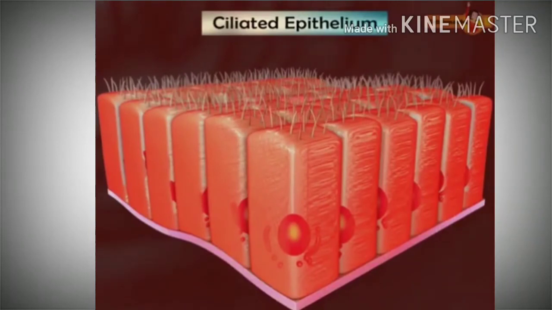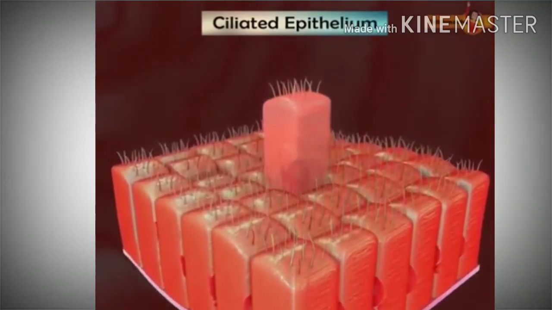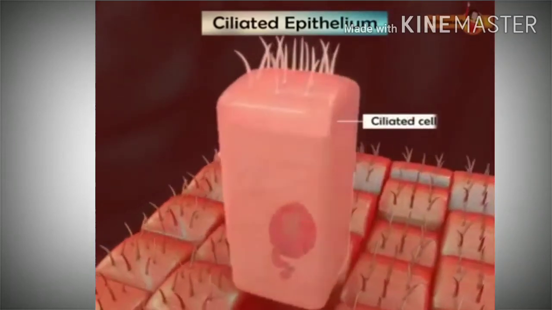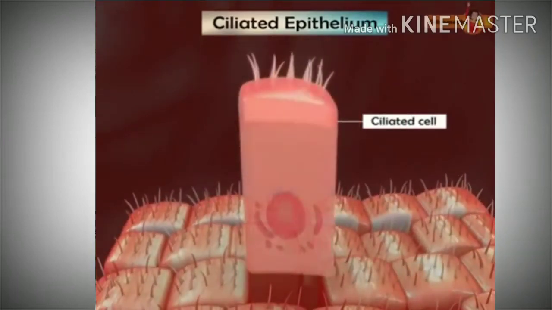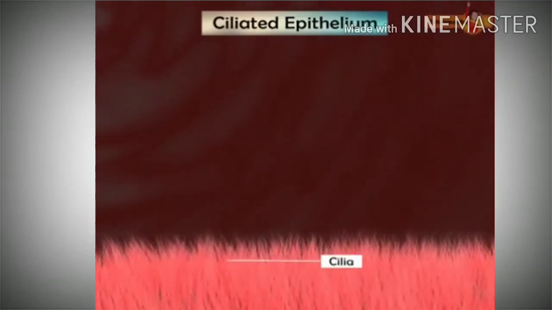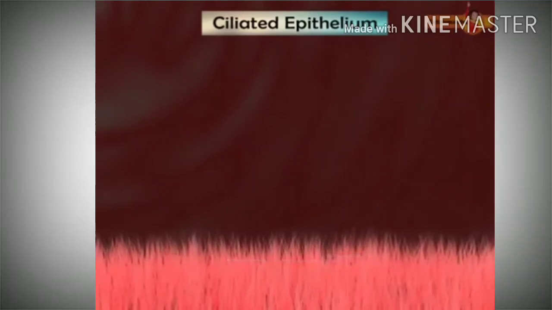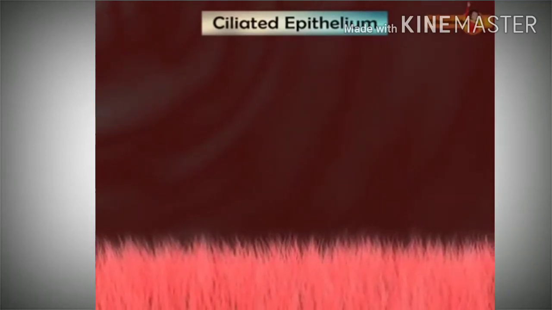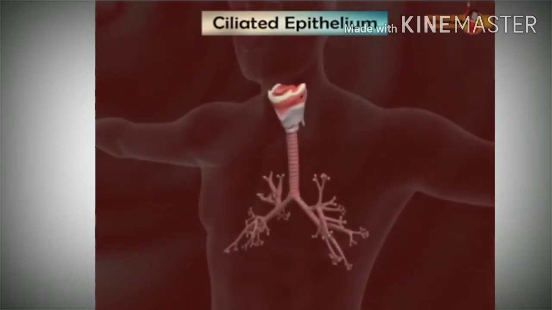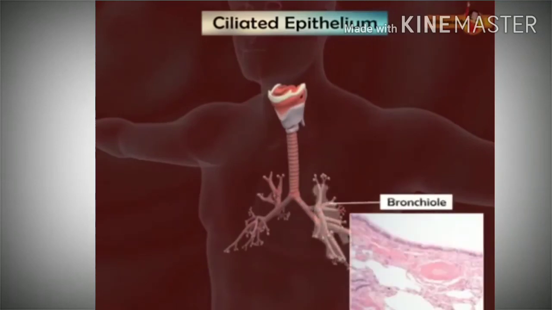The columnar and cuboidal epithelium, if bear cilia on their free surface, they are known as ciliated epithelium. Cilia are thread-like protoplasmic projections that help in the movement of particles or substance in a specific direction over the epithelium. Ciliated epithelium is located at the inner lining of the bronchiole.